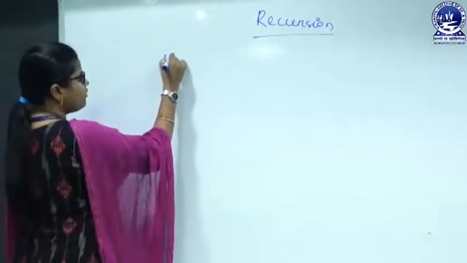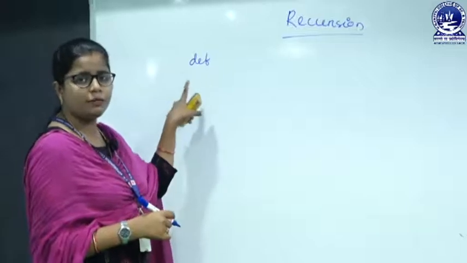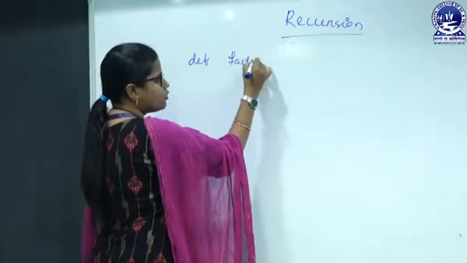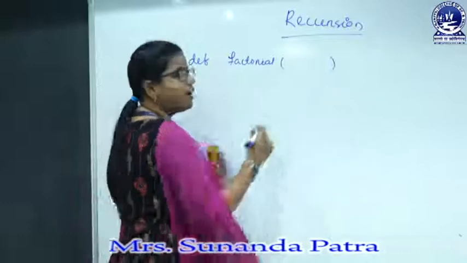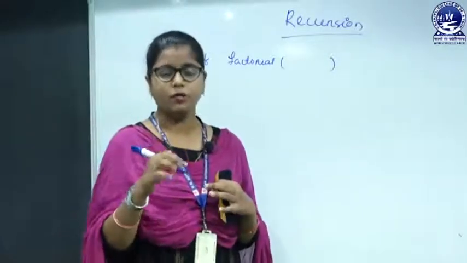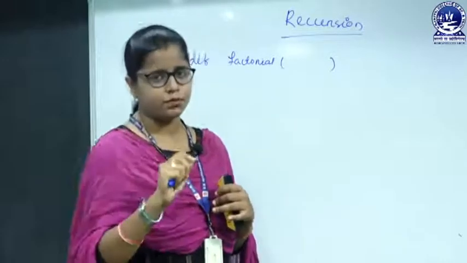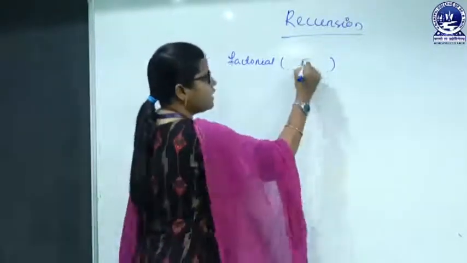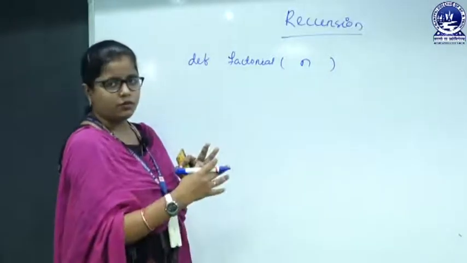So, we have to define the function by using the def keyword. We should remember this always. Then what is my function name? My function name is, suppose, factorial. And how many arguments am I going to accept? I am going to take only one argument, because I am just going to calculate the factorial of one number. Suppose that is n.